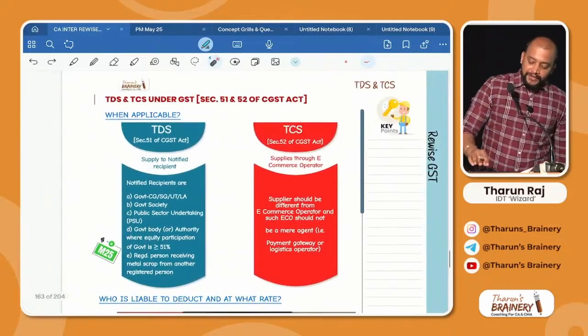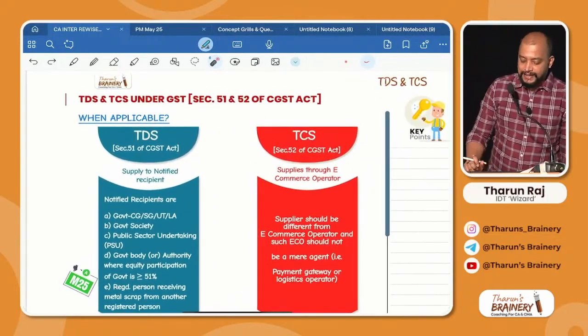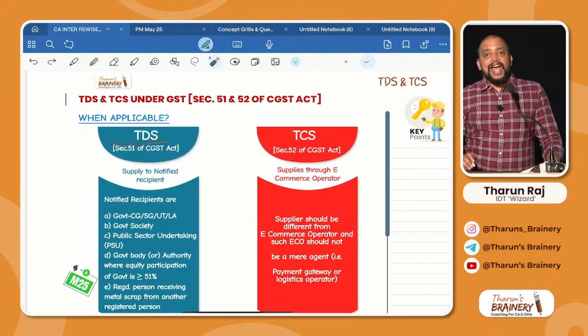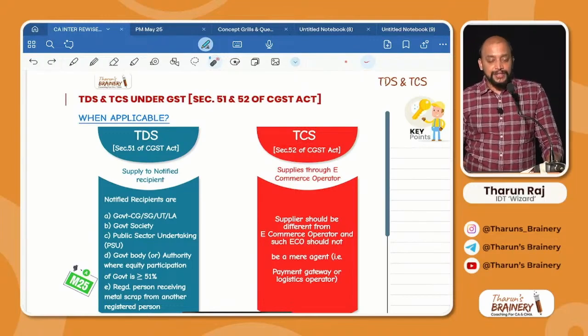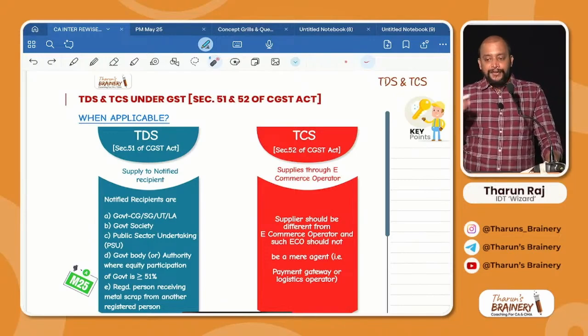Now go back. We will see TCS. TDS refers to tax deducted at source. TCS refers to tax collected at source. Section 51 is TDS. Section 52 is TCS. When will TCS be applicable? Whenever